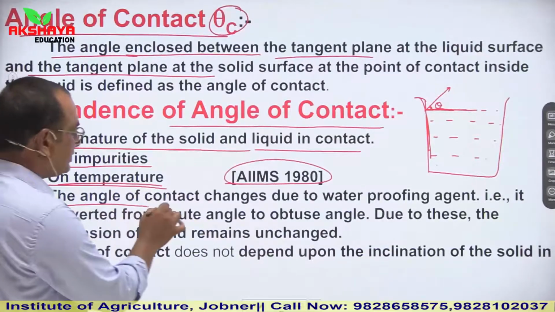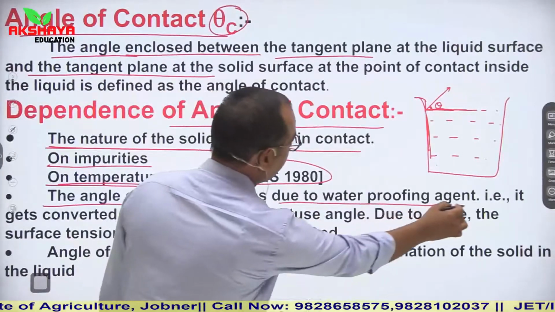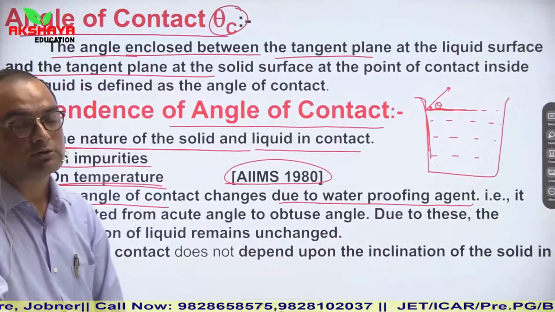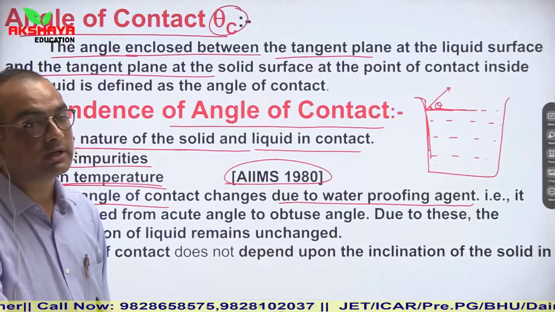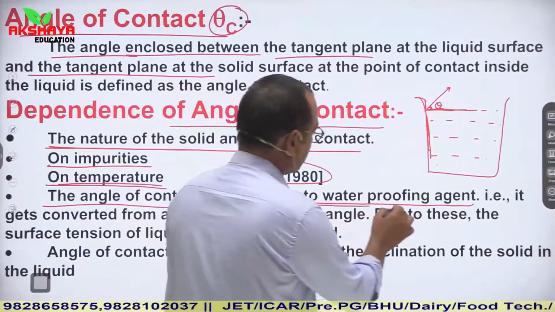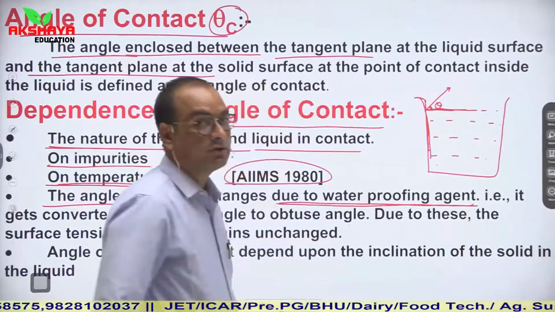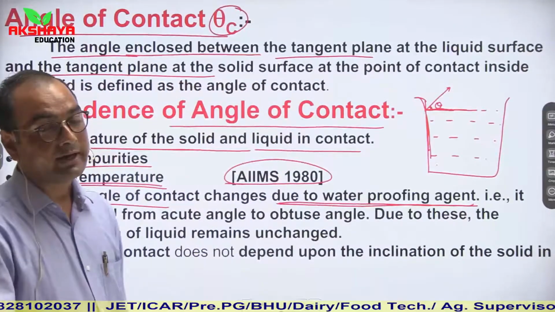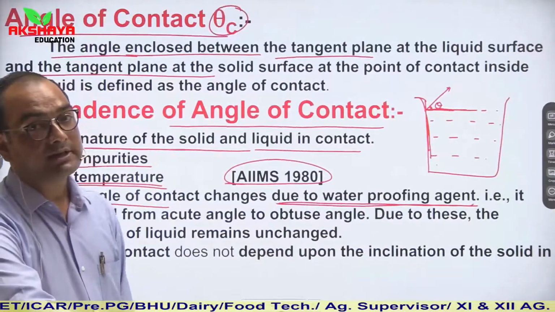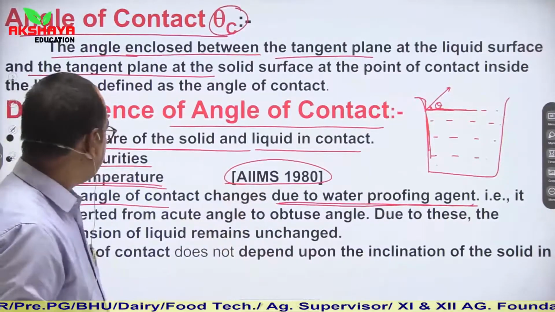The angle of contact changes due to a waterproofing agent. You have seen waterproofing agents in your homes, used when water leaks from your roof. In these waterproofing agents, angle of contact is a major factor.